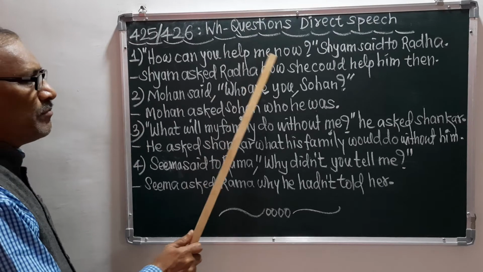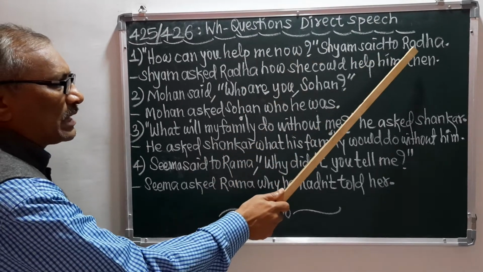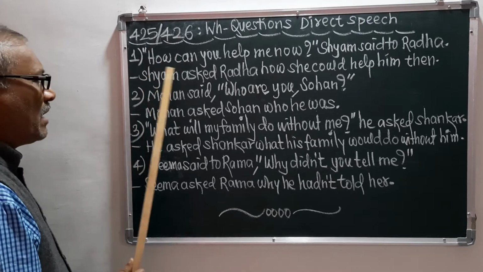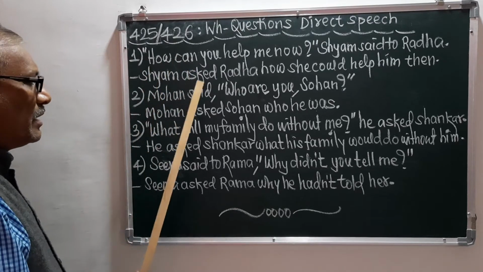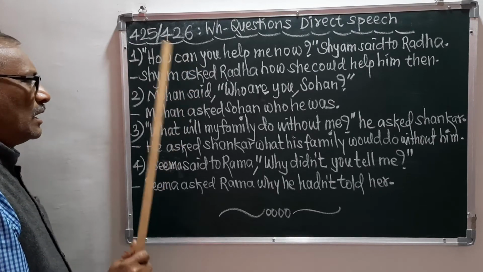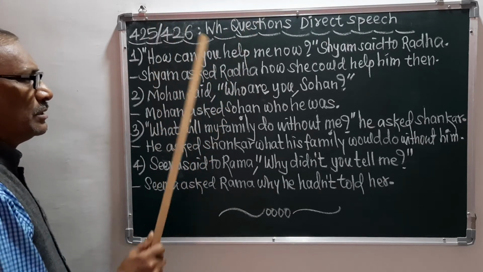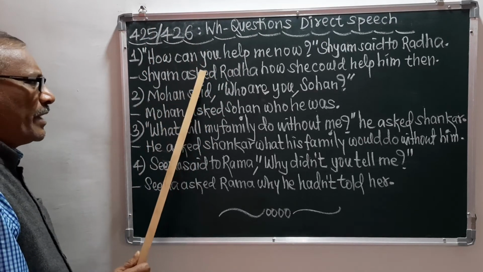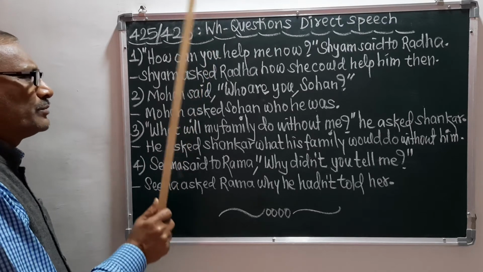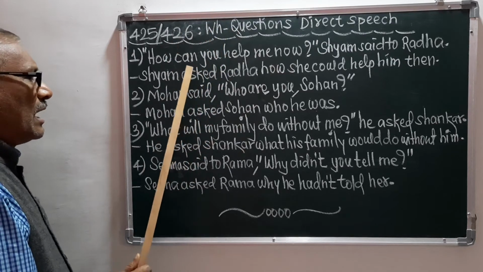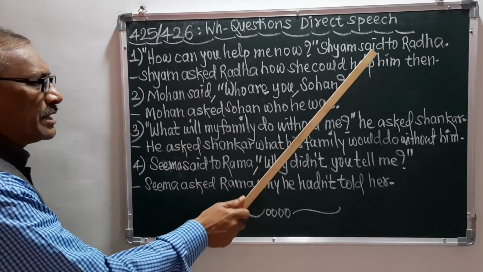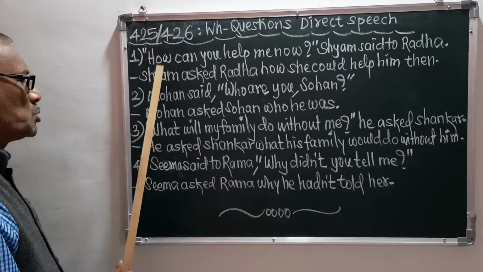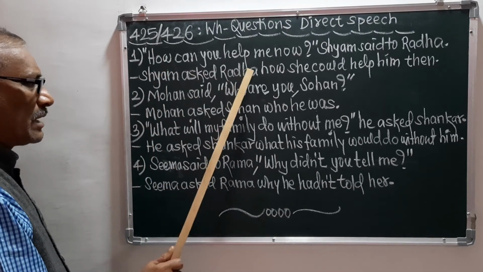How can you help me now? Shyam said to Radha. So here the answer will be Shyam asked. Here it is asked because this is a WH question, and when we want to make the indirect speech of such a question, we should use asked instead of said to. So Shyam asked Radha.